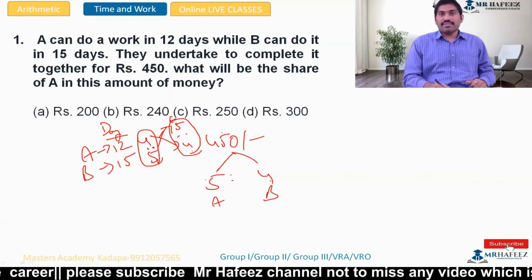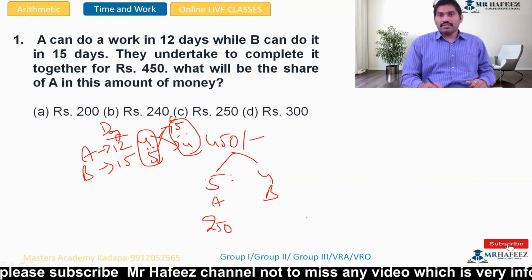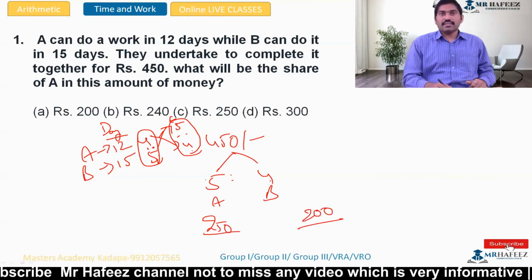450 divided by 9, how many times 5? 50 times. So 5 times 50 is 250, and 200 for B. So that's it. Answer 250.